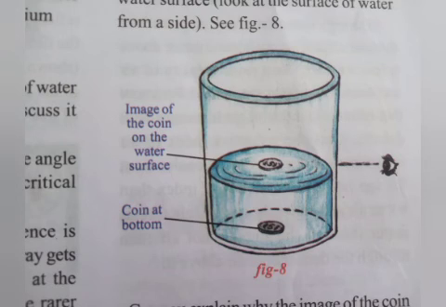Now look at the surface of water from the side, figure 8. We can see here an interesting situation involving the phenomenon of total internal reflection. Here we can see many images of the coin. I hope you all understood.